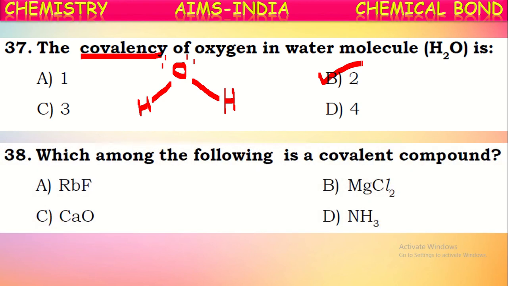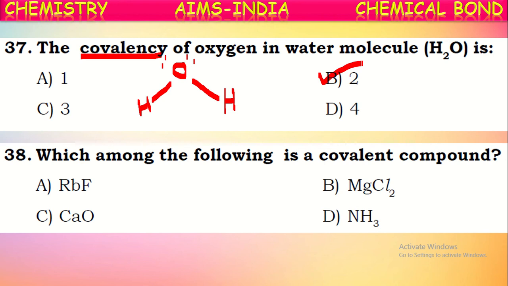Okay, next one. Which among the following is a covalent compound? See, generally, the covalent bond is formed between two nonmetals or elements which have less electronegativity difference.